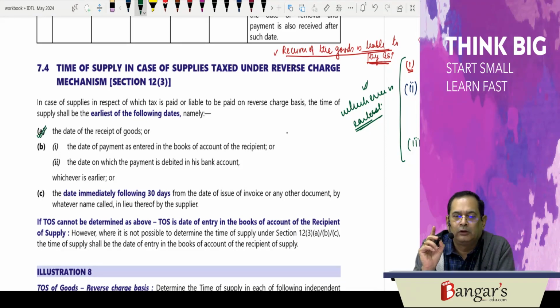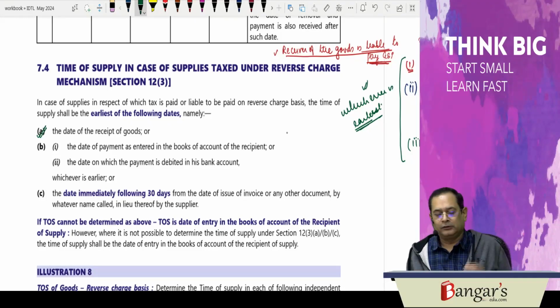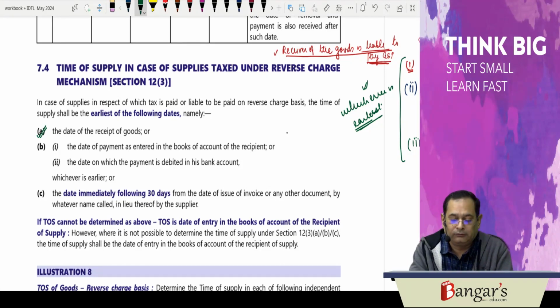Number two, the date of payment as entered in the books of accounts of the recipient, or the date on which the payment is debited from his bank account, whichever is earlier. And number three, the date immediately following 30 days from the date of issue of invoice or any other document in lieu thereof by the supplier. That is the 31st day from the date of invoice.